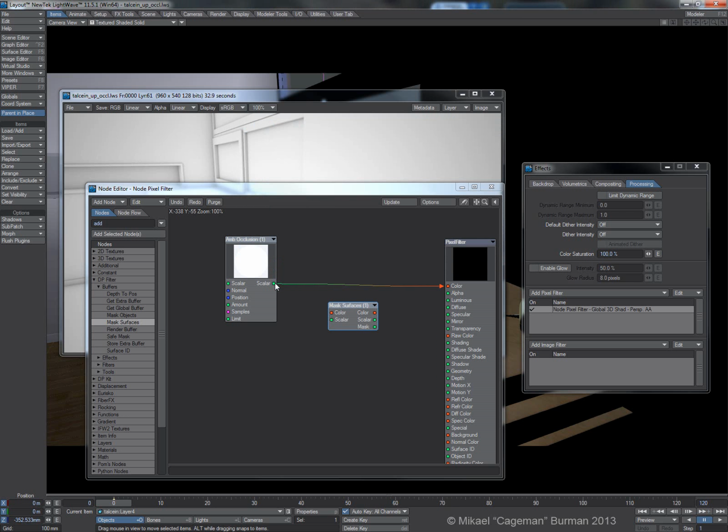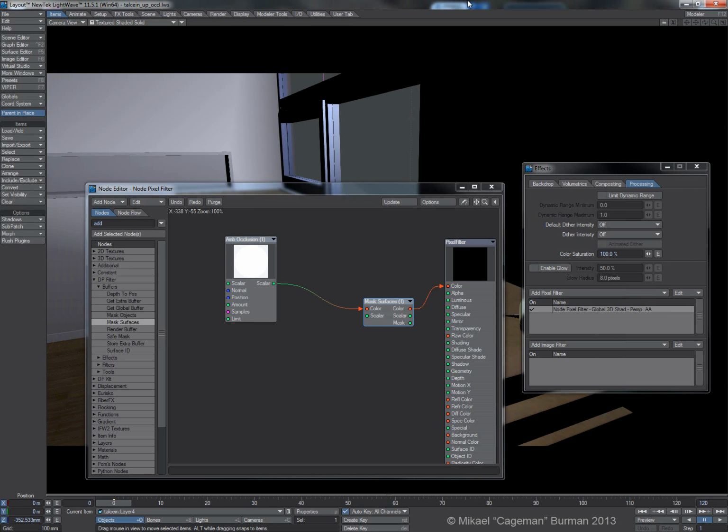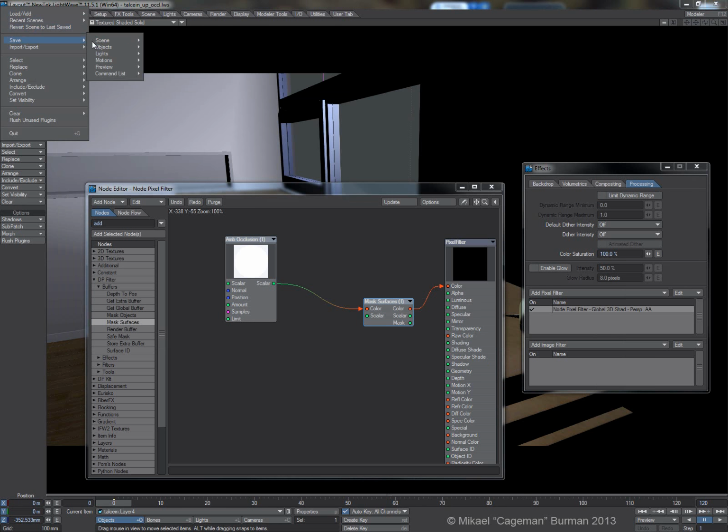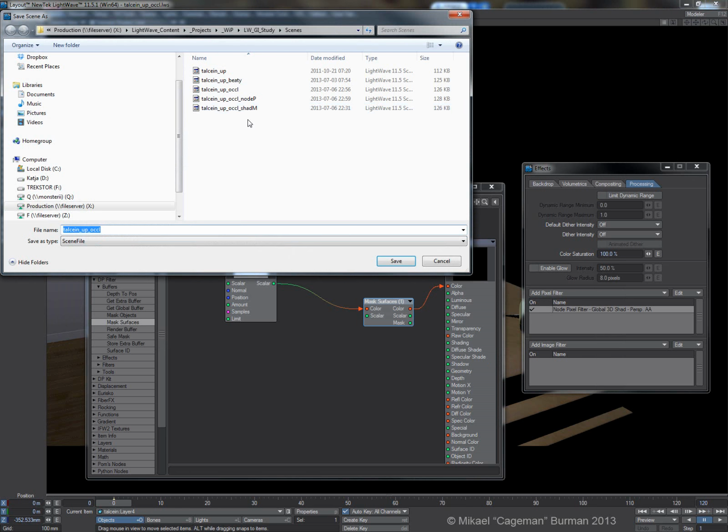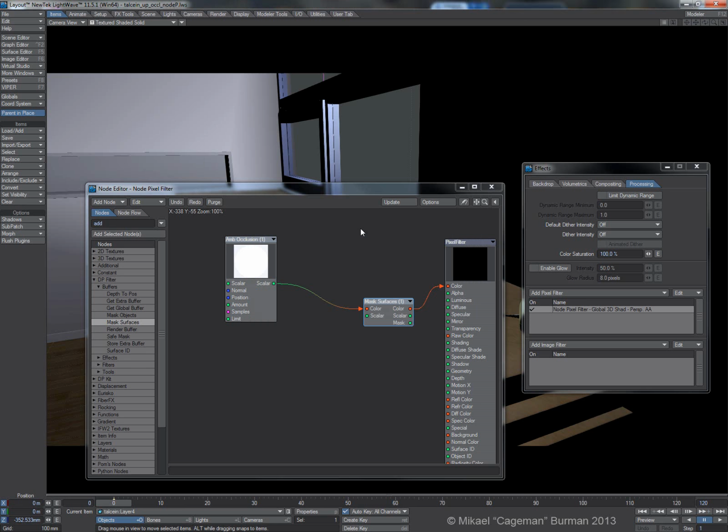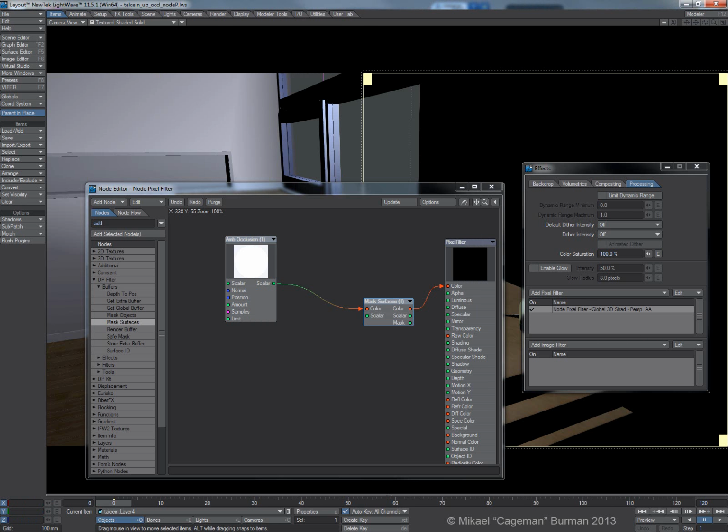Okay, let's take the occlusion in here, and before I continue, I will actually save this scene as a new scene. I will write this one, Node Pixel Filter, and I will set up a limited region as well, so that we save some time, like so.